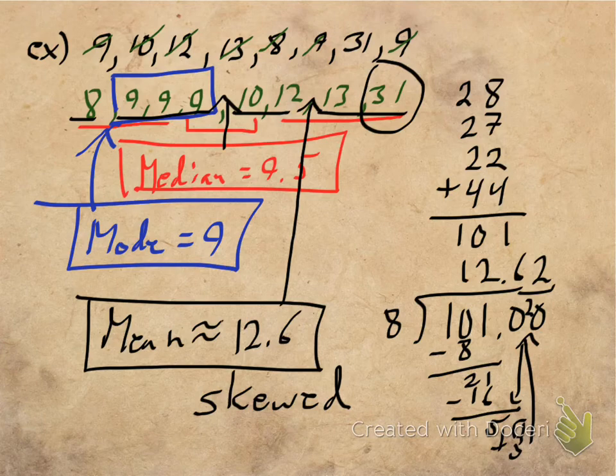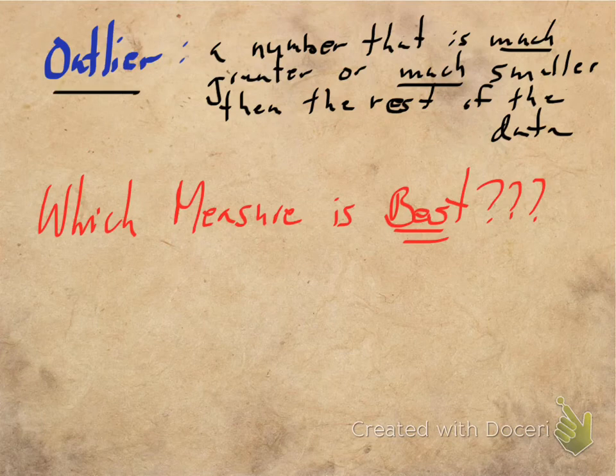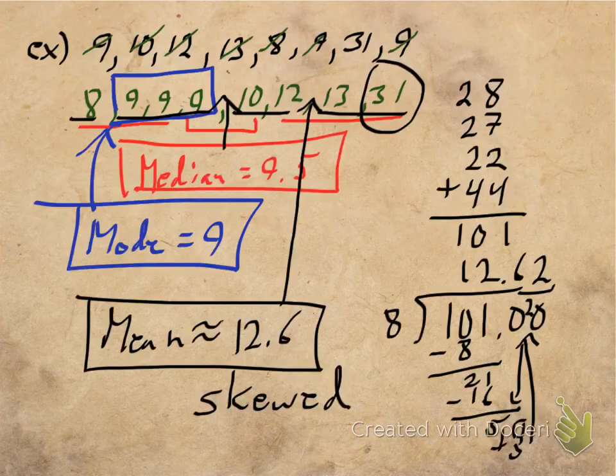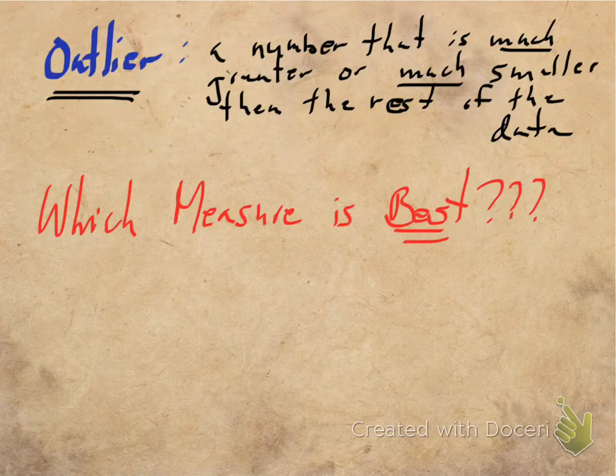All right, which brings us to our final concept of this lesson, and that is the term outlier. An outlier is defined in your book as a number that is much greater or much smaller than the rest of the data. As you could see in the previous example, 31 was a lot bigger than all the other numbers, and that skews the mean more than any other number. It doesn't affect the mode much, because the biggest or smallest number probably isn't going to be the mode.